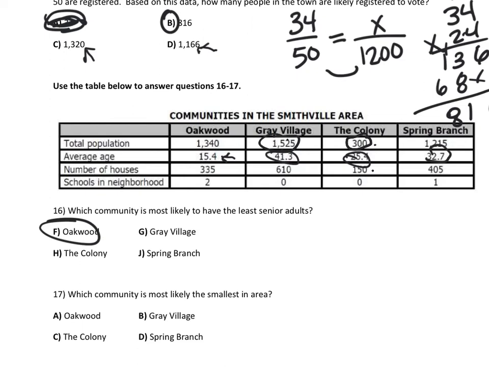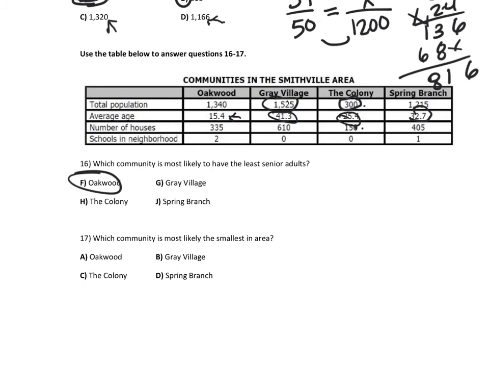But what it's asking doesn't give you a true data set to truly find the area. But if they don't have any schools, they only have 2 people per house, that's probably a smaller community because this has a higher average per house. So I would say the colony on that one.